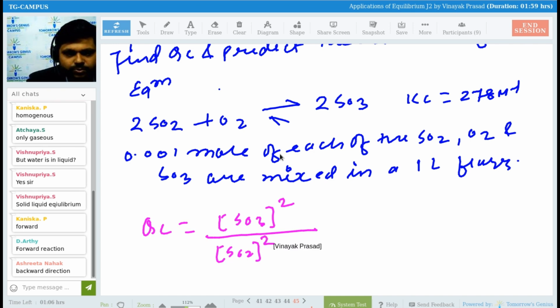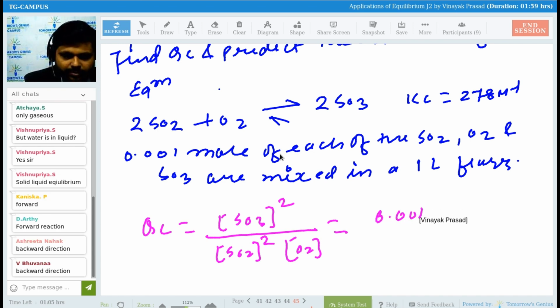concentration of SO2 to the power 2, and concentration of O2 to the power 1 only, right? So can we write like this? Each one is having 0.001 mole, right? So can we write like this? 0.001 mole to the power square. Is it okay?